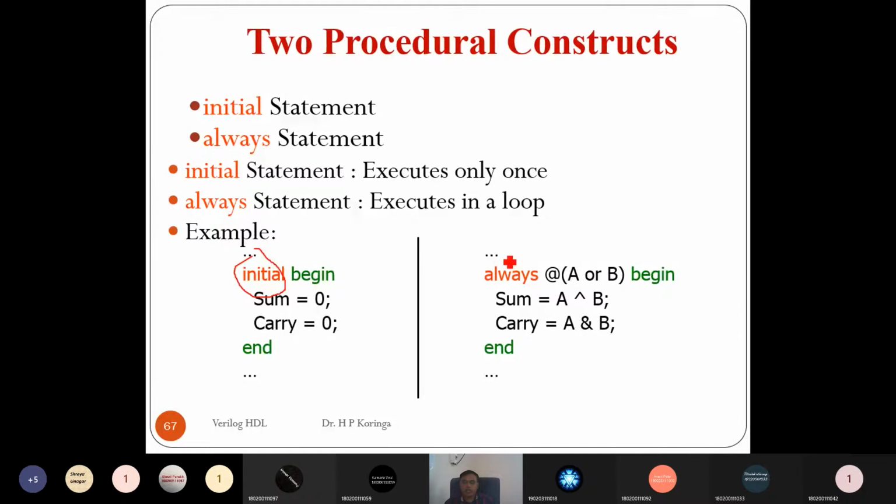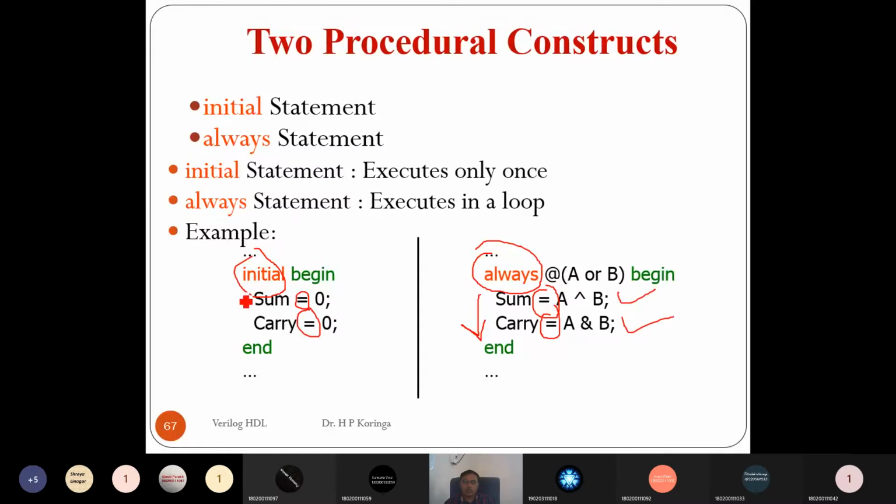If we write a blocking type statement inside the initial and always, these are the blocking statements. If you write blocking statements inside the initial and always procedural block, then the statements run sequentially. It runs first this statement and then this statement.